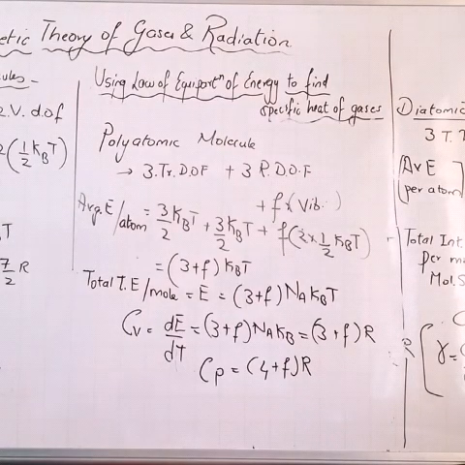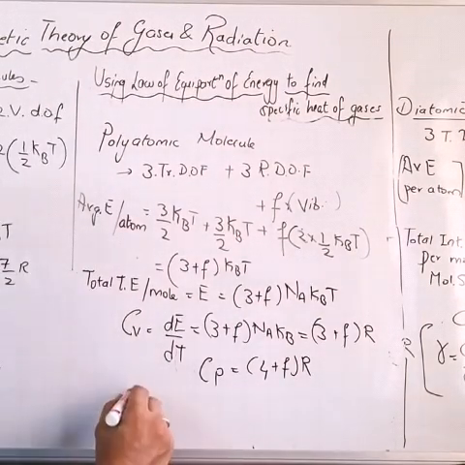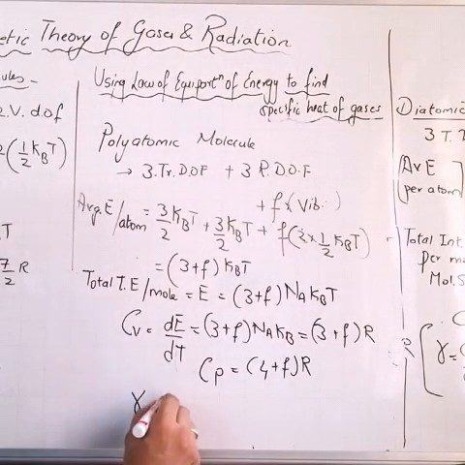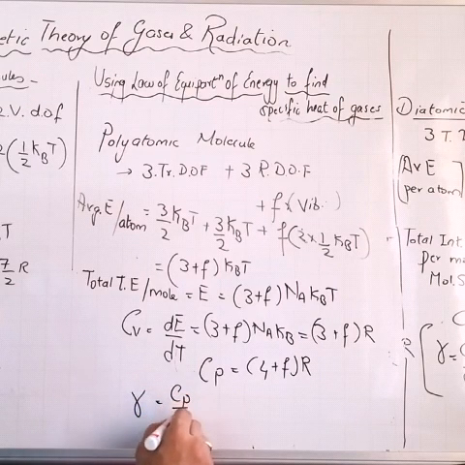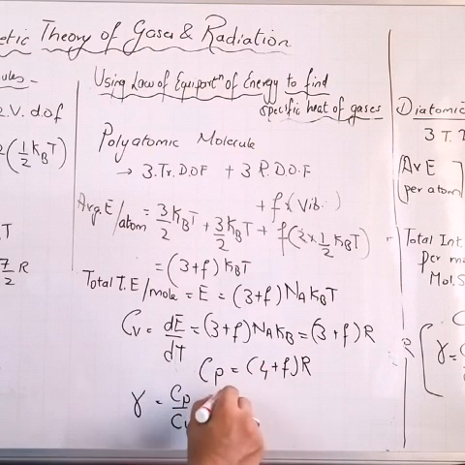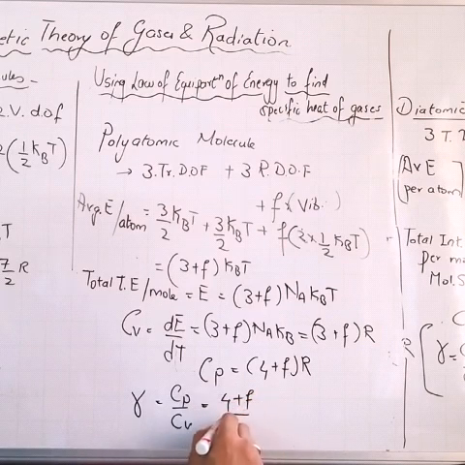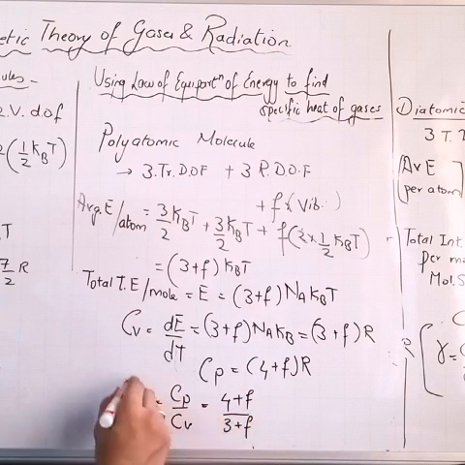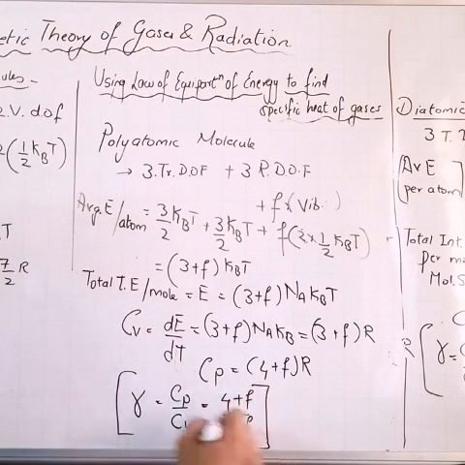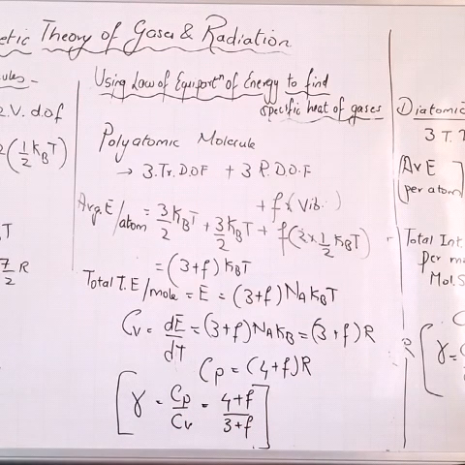Now gamma I will find. Gamma is what? Adiabatic constant, Cp upon Cv, that is (4 plus F) upon (3 plus F). This is our final answer. Okay. In this way, we derive the specific heat of a polyatomic molecule.